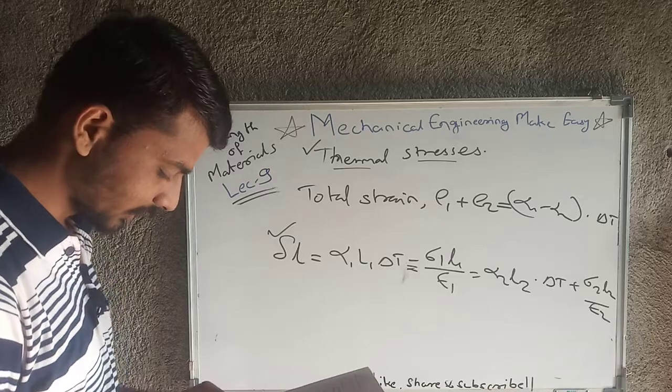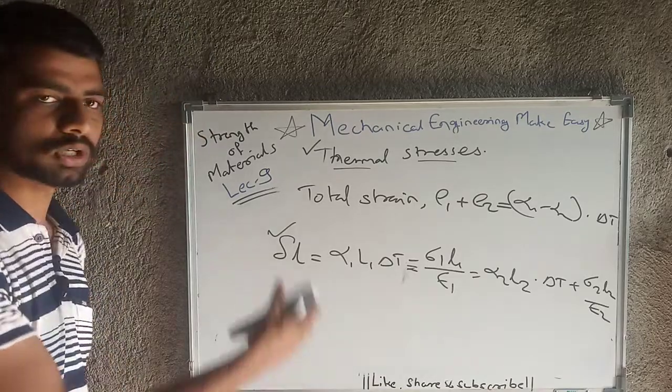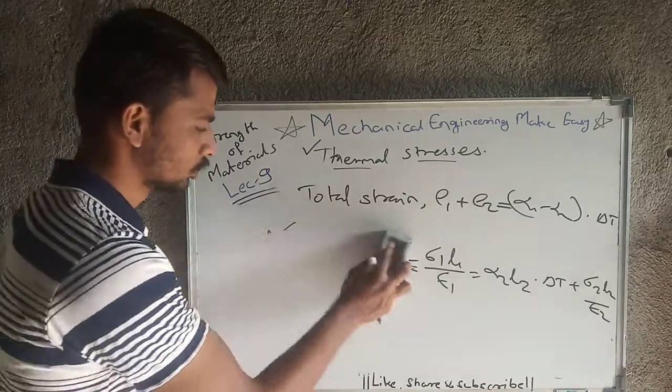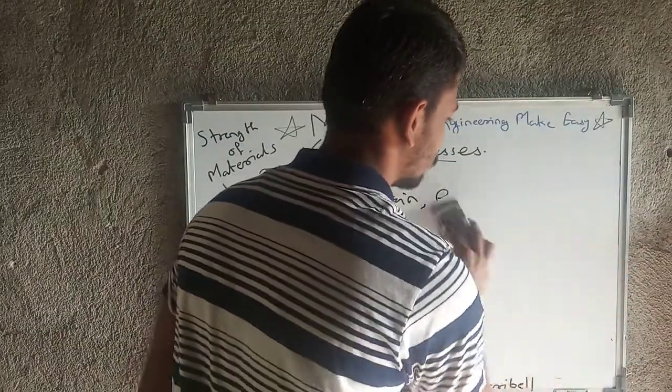Then next is nothing but the members in series. So we have looked at all the formulas of members in parallel. So how will members in series work?